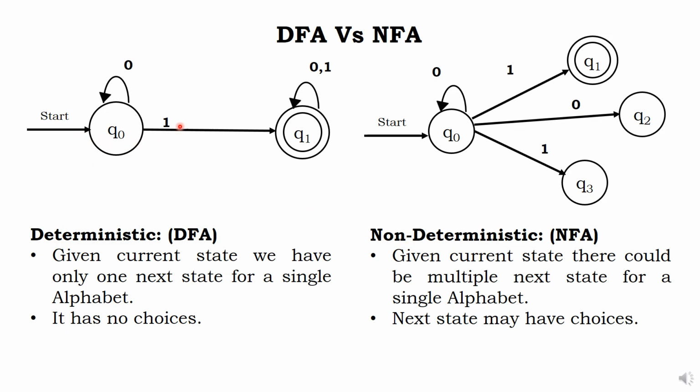For Q0, if you give 1, it will go to Q1 only. No other choice. Very clear. Given the current state, we have only one next state for the given alphabet. For Q0, if you give 1 in the NFA, it can go to Q1 also, Q3 also. Multiple next states. Given the current state, there could be multiple next states for a single given alphabet. In the DFA you have no choice, you have to go to Q1 only. In the NFA, you may have a choice.